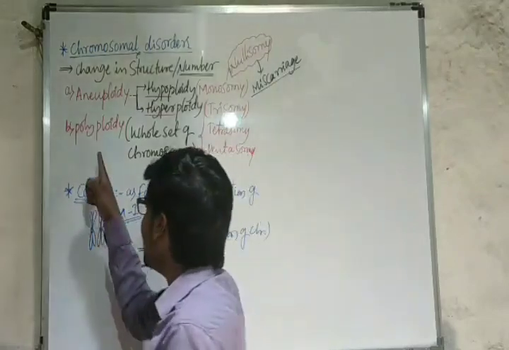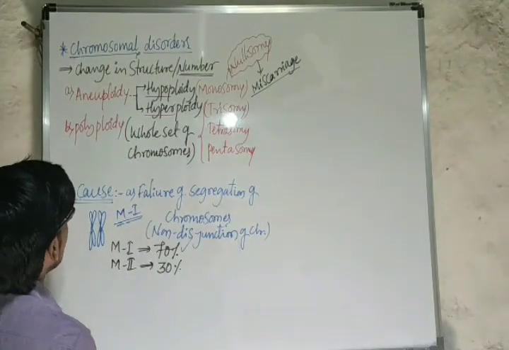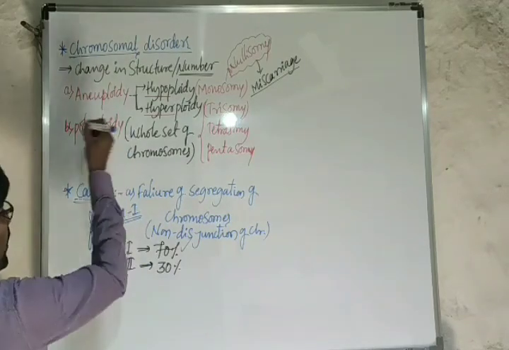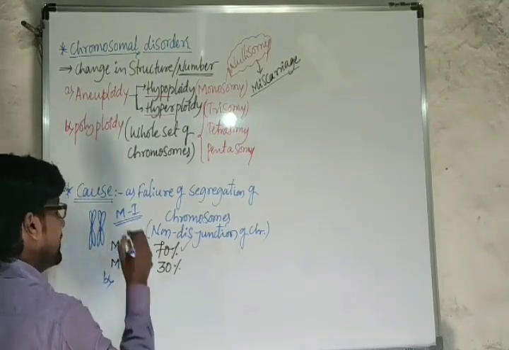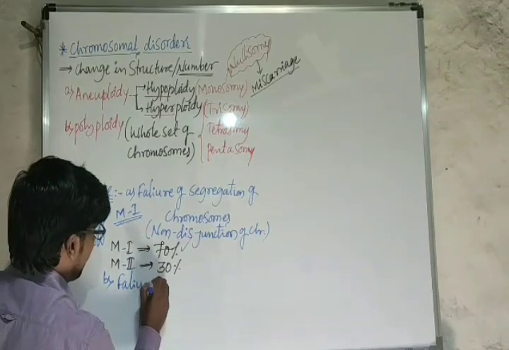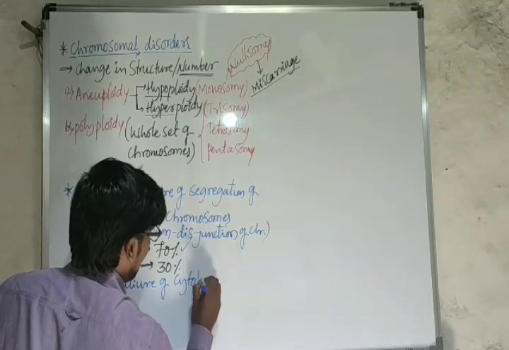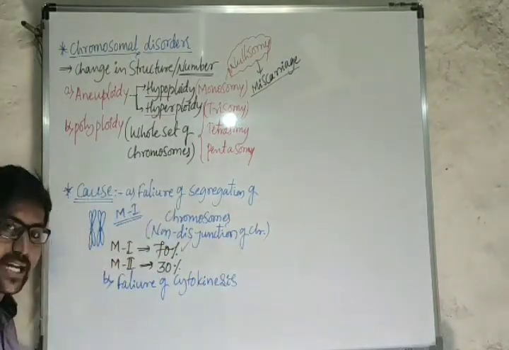And if we consider the second cause, for the polyploidy condition, the major reason is failure of cytokinesis.